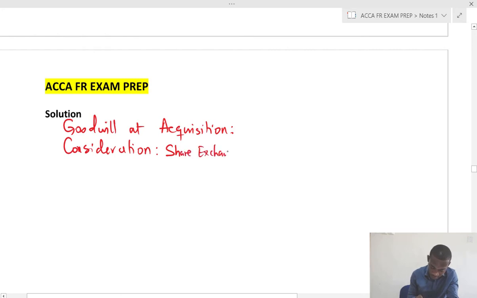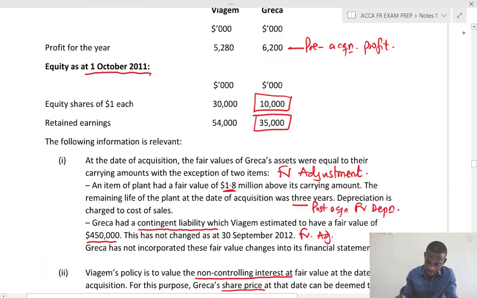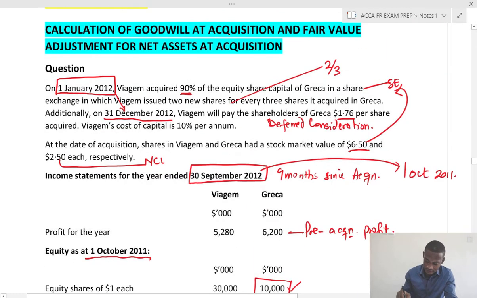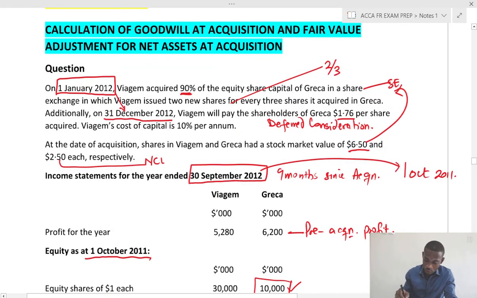So here we have share exchange, and for the share exchange we have to look at the figure: 90% of the shares, and the share is $1 each, so that is 10 million. So 90% of the 10 million, take note of that. And the exchange ratio is 2/3, and the market price is 6.5.